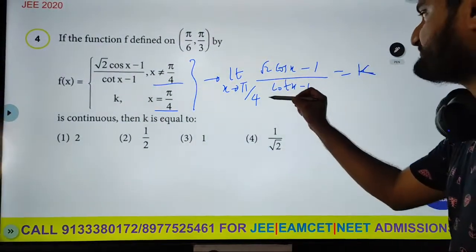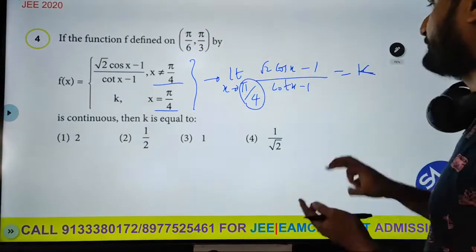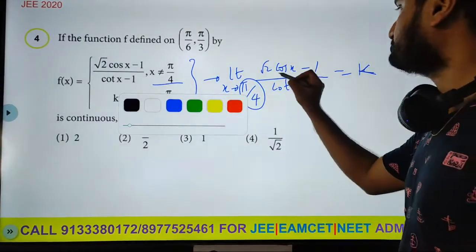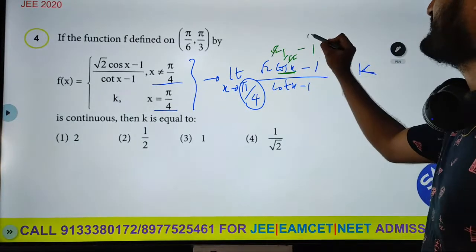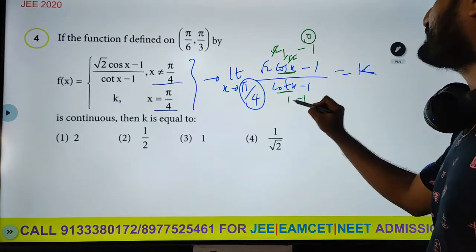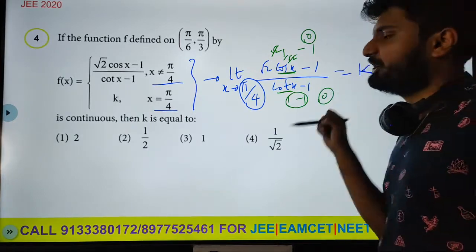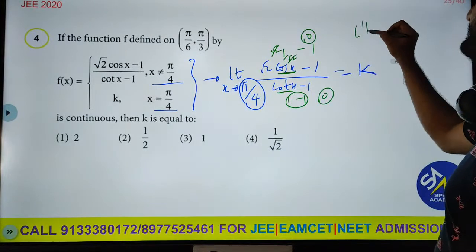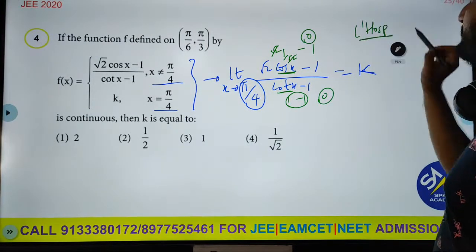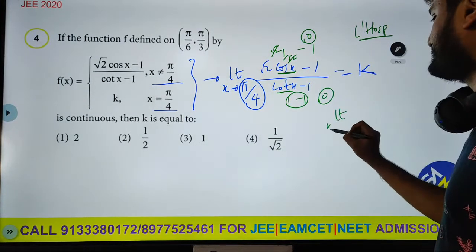Now if you substitute pi by 4, we get cos pi by 4 is 1 by root 2, root 2 into 1 by root 2 minus 1, 1 minus 1 is 0, and in the denominator again 1 minus 1, 0. It's 0 by 0 form. So we need to use L'Hospital's rule. What is L'Hospital's rule? We discussed in the last video.